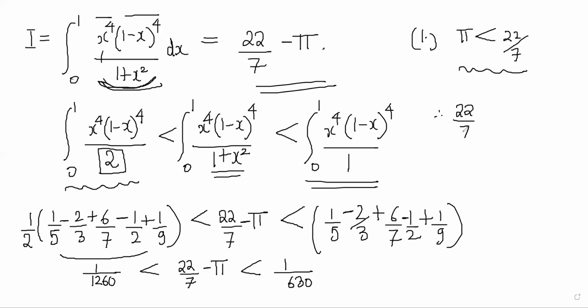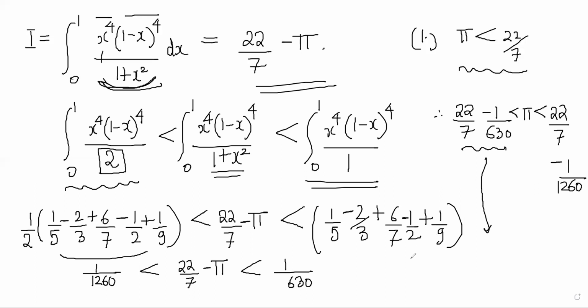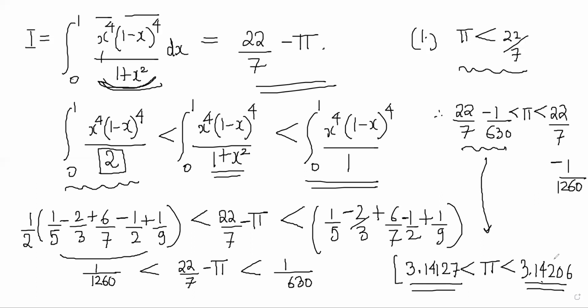So changing the inequality signs, what you will get basically is a nice condition on pi. 22 by 7 minus 1 by 630 is less than pi, which is less than 22 by 7 minus 1 by 1260. You can actually evaluate this to 4 decimal places. You get 3.14127 is less than pi, which is less than 3.14206. So that is a fairly good approximation that we have gotten just by one integral.